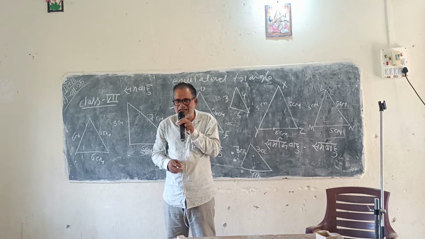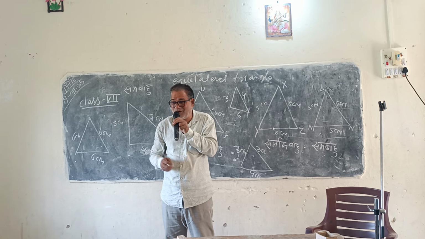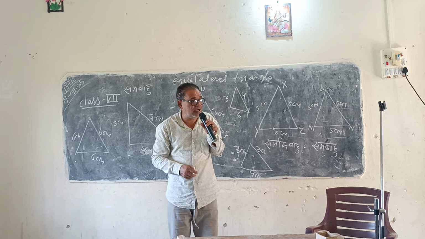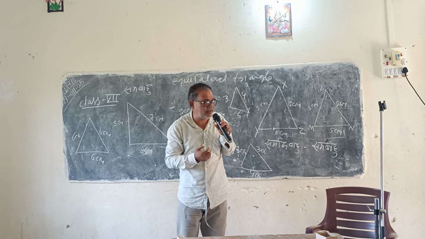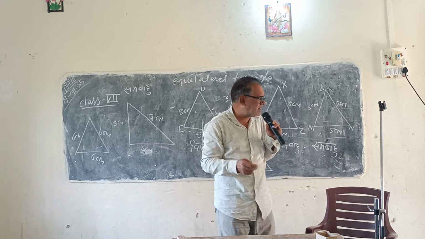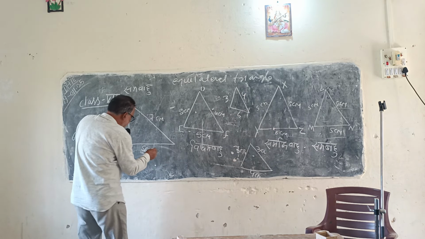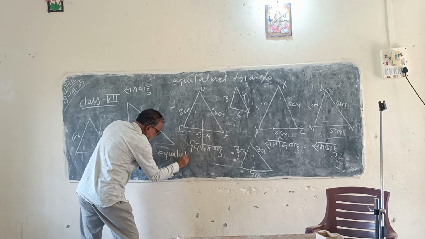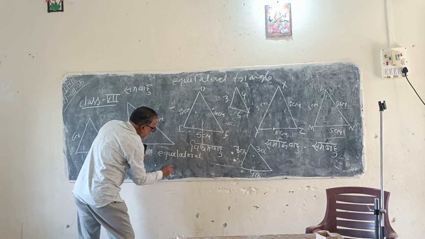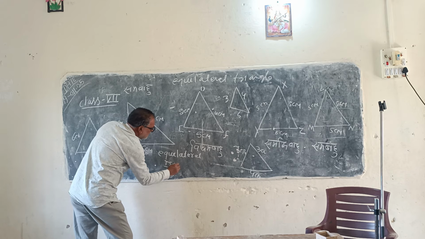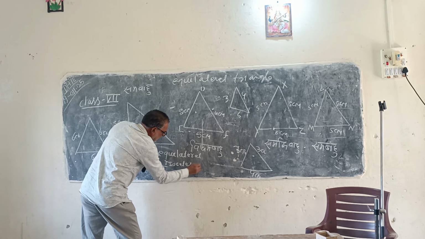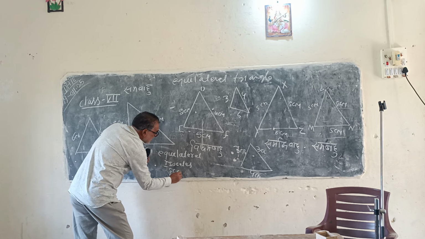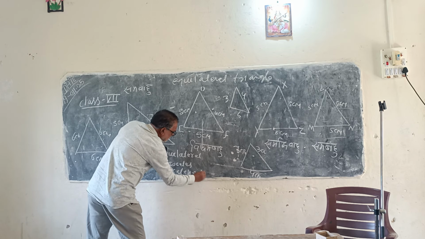So once again you tell me how many kinds of triangle you have on the basis of their side. बोलो, tell me. Equilateral. और फिर कौन है? आइसोसेलेस ट्रायंगल। और फिर कौन है? स्केलेन ट्रायंगल।